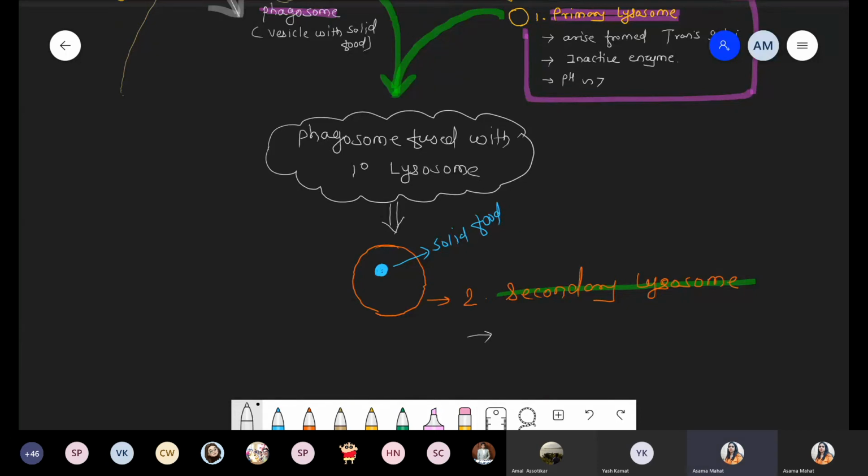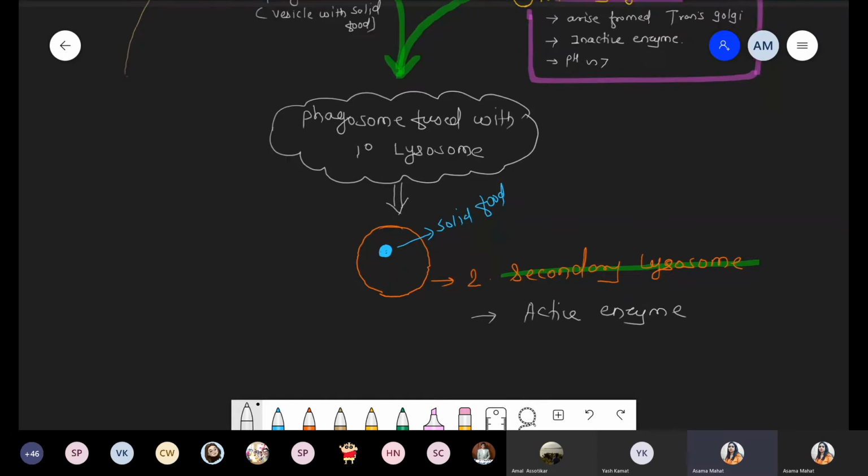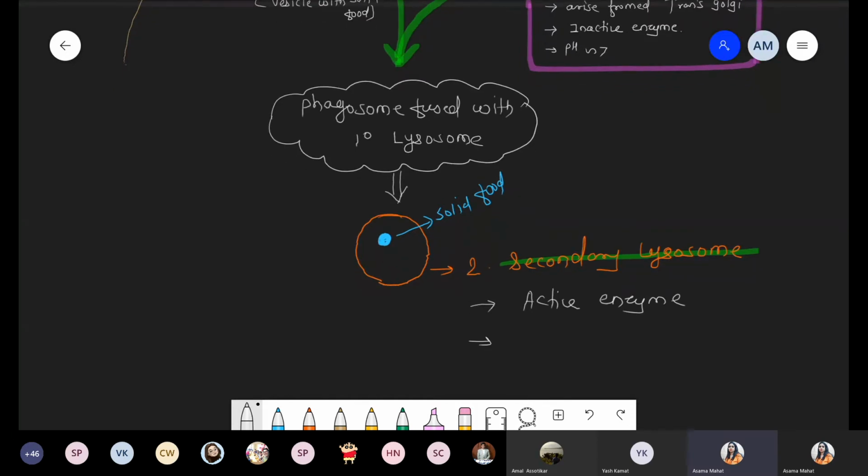Secondary lysosomes, these are also called as the heterophagosomes, also called as the digestive vacuole. And why these are called as the digestive vacuole? Now it is rich with the active enzyme. And why does it become rich with the active enzyme? Definitely there is a recruitment of the proton pump, and due to proton pump, now the pH becomes acidic, which lies between 4 to 5.